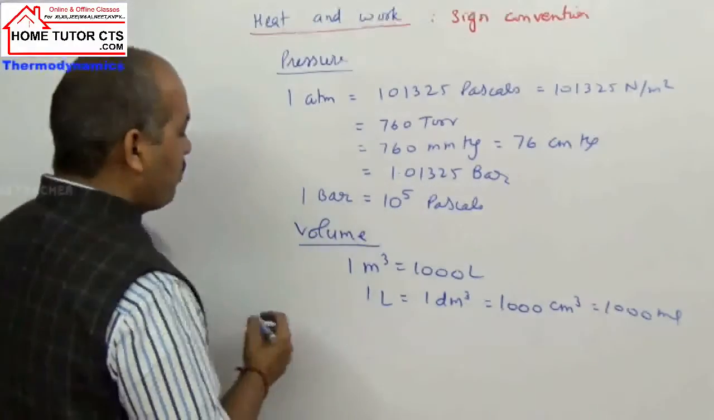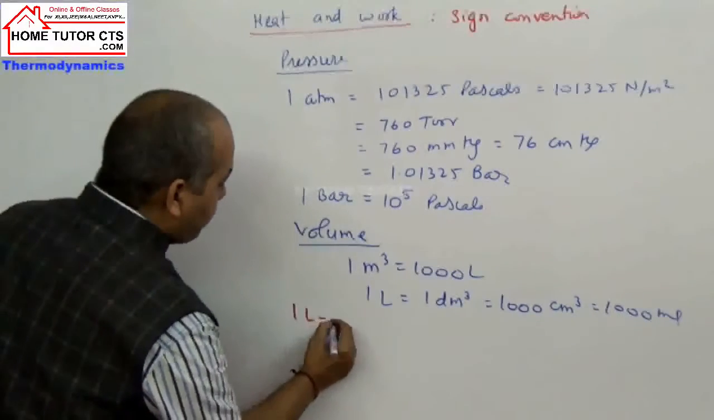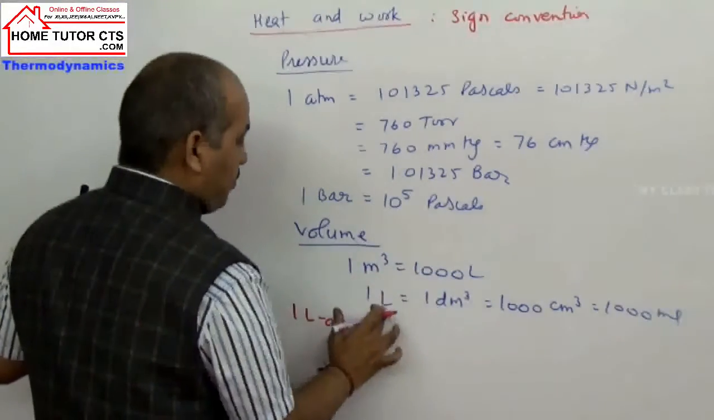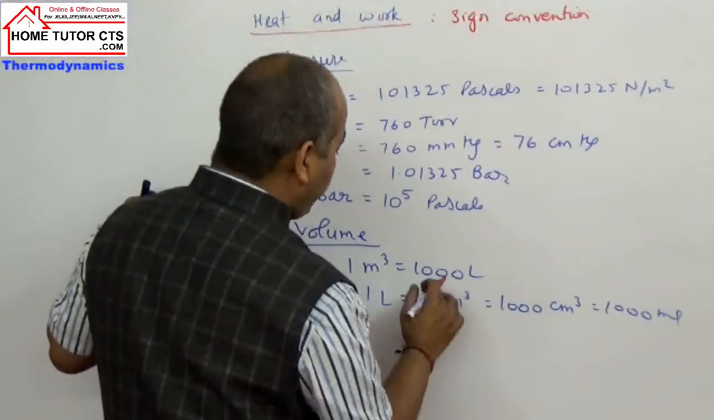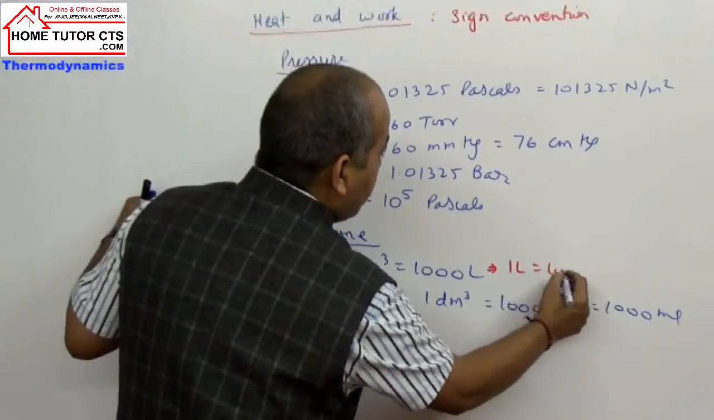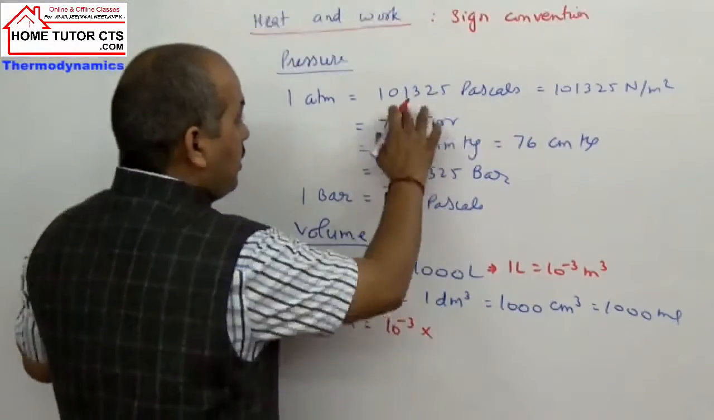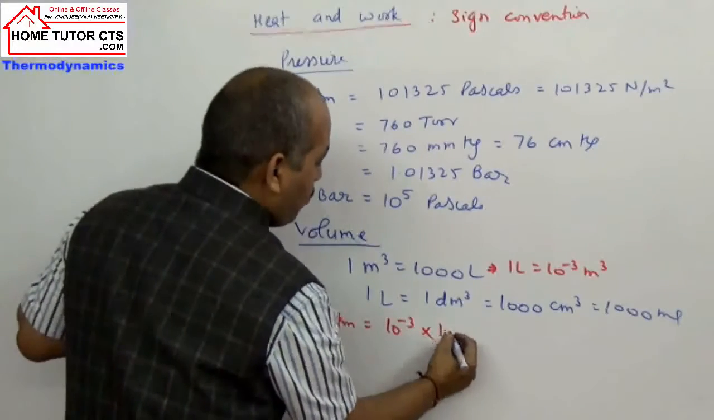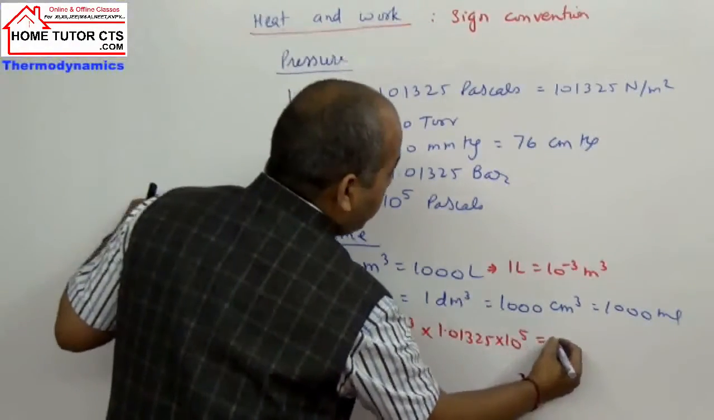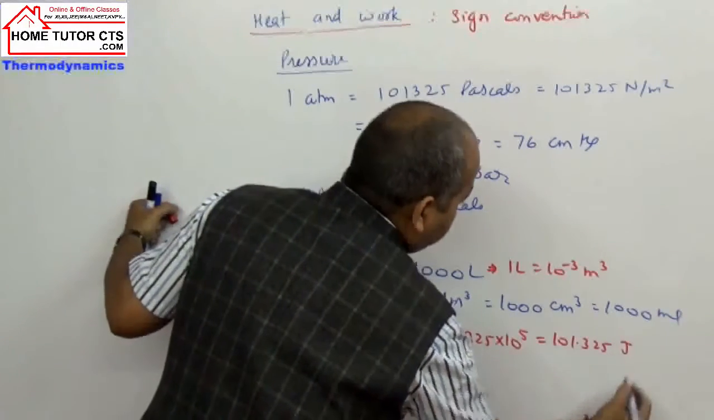So if I take a conversion factor here from the given information, 1 liter atmosphere will be how much? 1 liter is how much in cubic meter? 10 to power minus 3 cubic meter, into 1 atmosphere, which is 1.01325 into 10 to power 5. This can be taken as 101.325 joules.